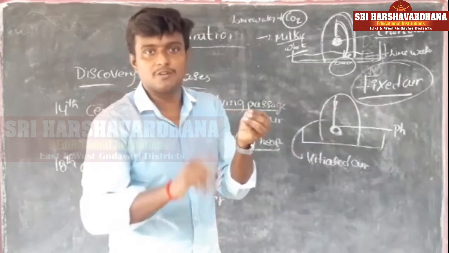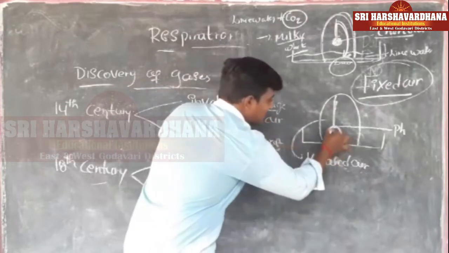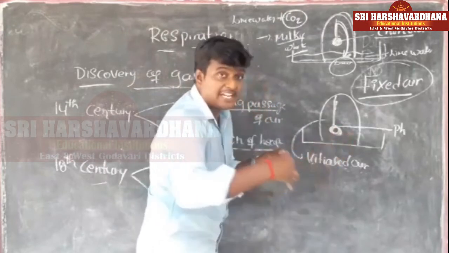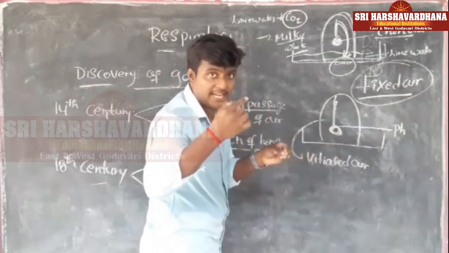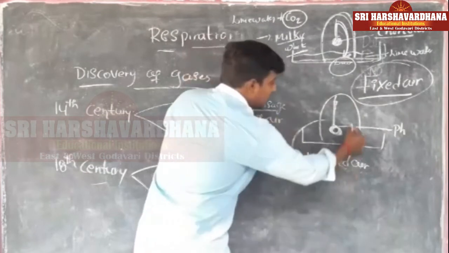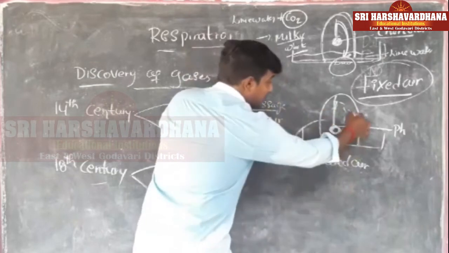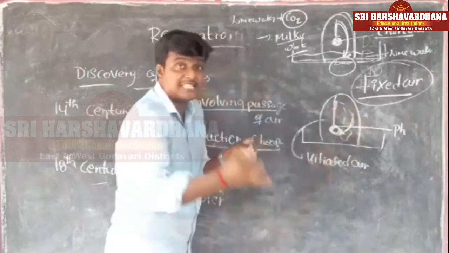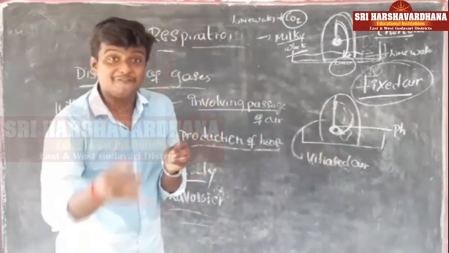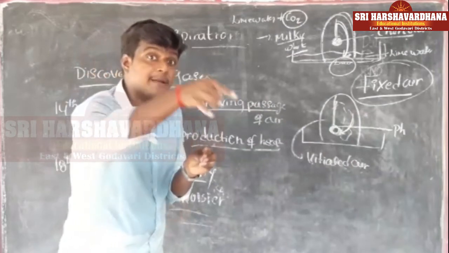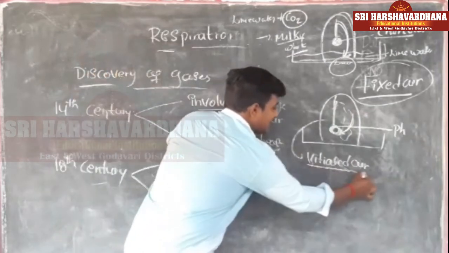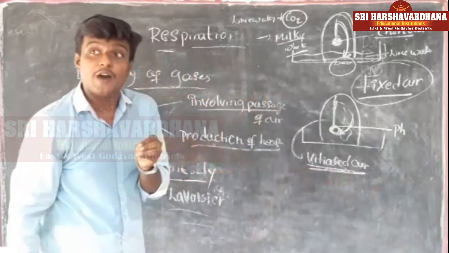Without oxygen they cannot burn. Similarly, when phosphorus burns, he believed that some gas inside the bell jar was helping the phosphorus in the burning process, and that gas he named vitiated air.